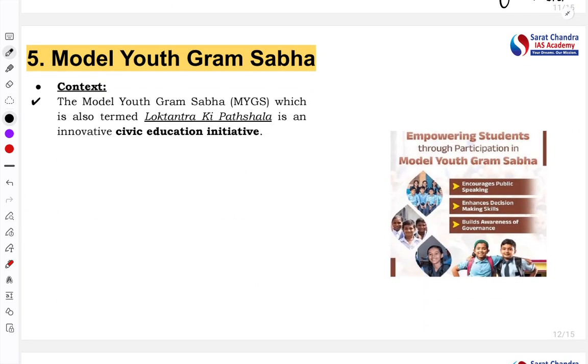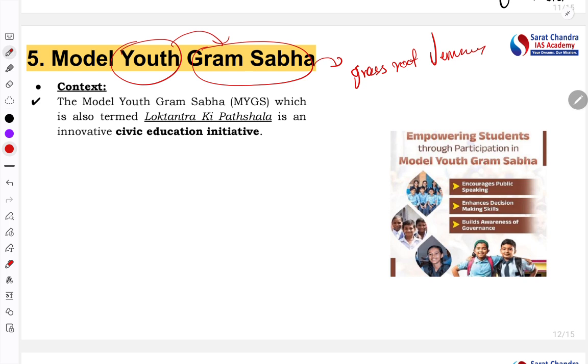Next important article is the Model Youth Gram Sabha. From the term you should have understood that it is related to the participation of youth in the Gram Sabha. What is Gram Sabha? Gram Sabha is the local governance system. It is the key body which provides the platform for the participation of people in grassroots democracy.